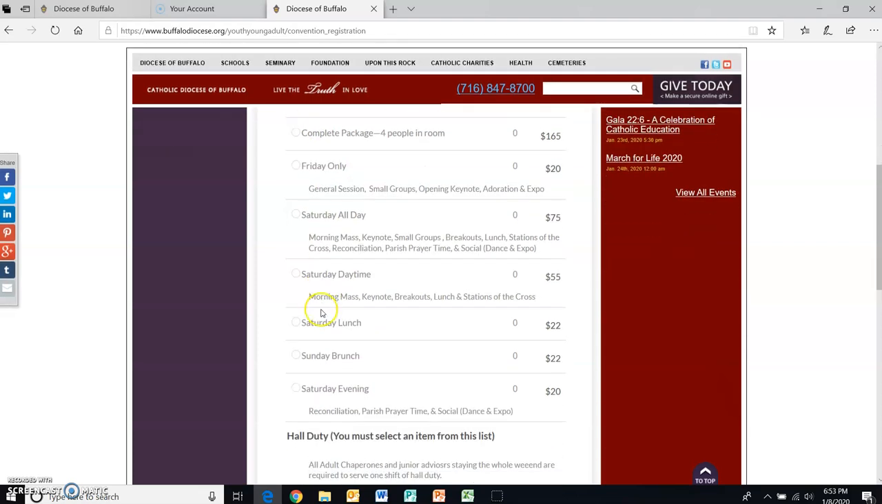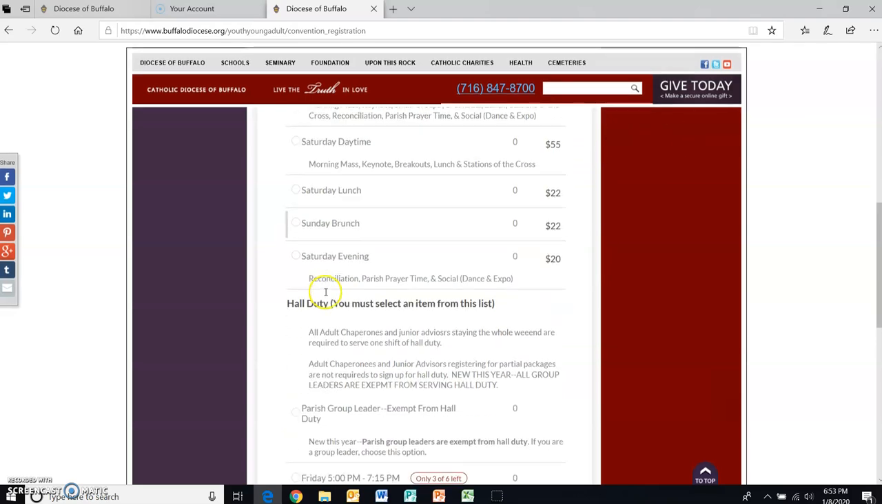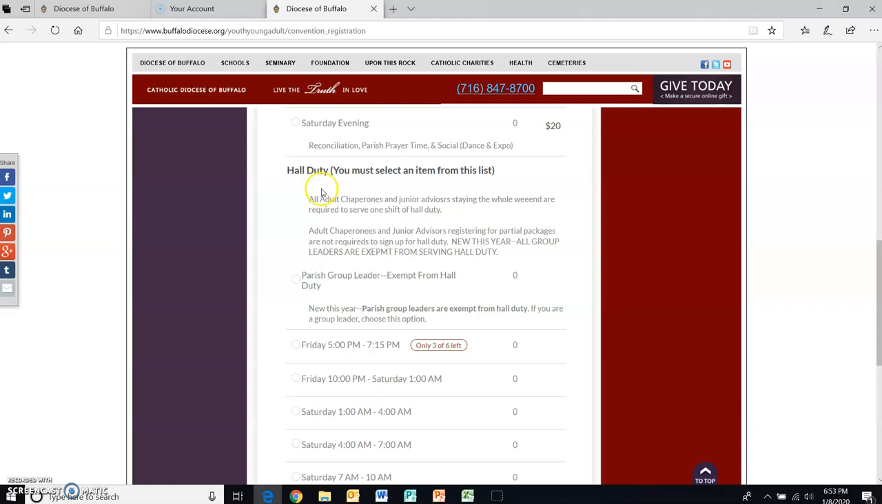Remember, some adults, again, are going to come for these partial packages, and they have an option to do that. But you see here, adults and junior advisors have to select another product, their hall duty shift. So we provide the instructions here for hall duty. And you'll see here, the first option, because Al is a parish group leader, he is exempt from hall duty. He gets to click that button.